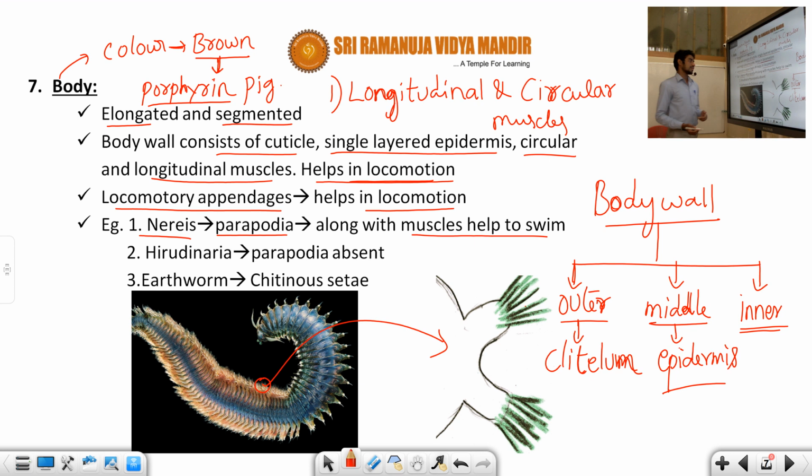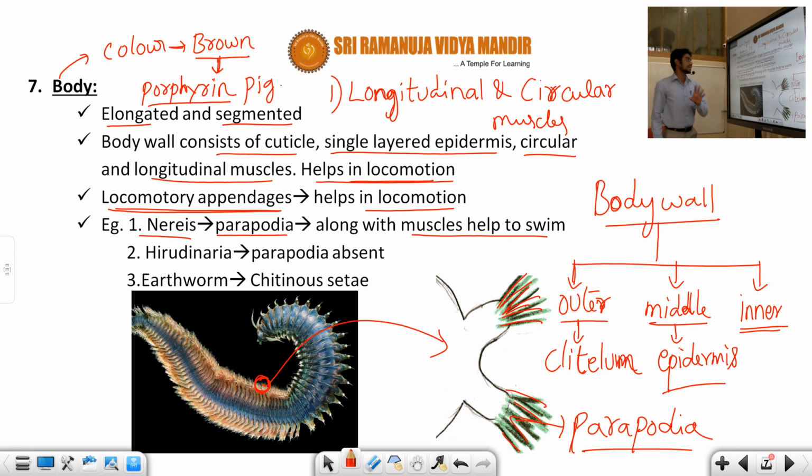Now you can see this Nereis example. In it you can see this circled part. We can observe a structure like a projection, which is called the parapodia. So what is the function of the parapodia? It helps in locomotion.